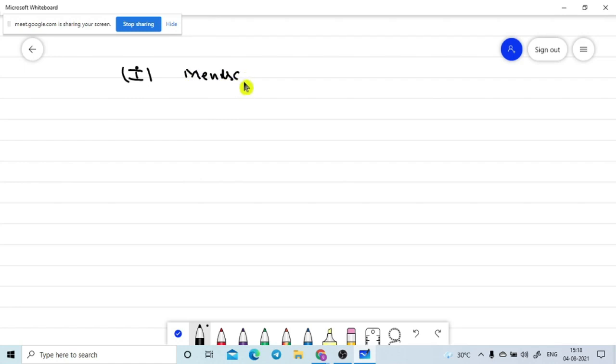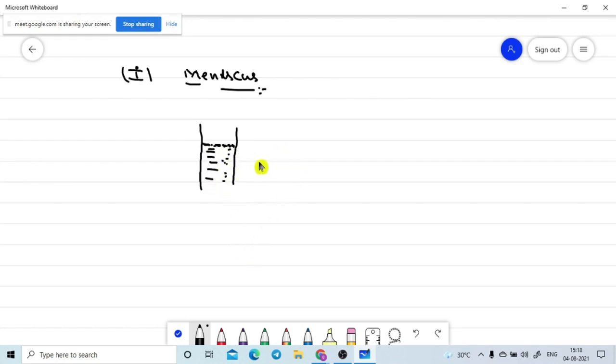Meniscus. It is a simple definition, and we will easily observe it. See, let's assume I am taking a liquid in a small capillary tube. Capillary tube means the radius of the tube is much less than the length of the tube. So we expect that the liquid level at the free surface must be parallel, like a flat line at the bottom.